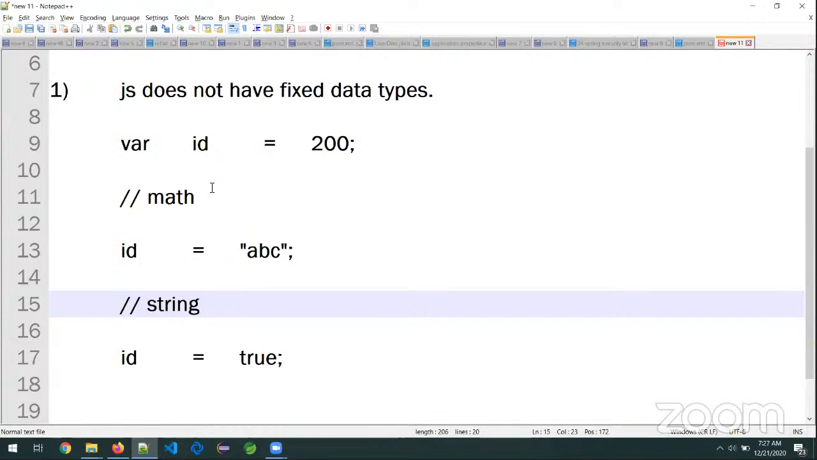JavaScript doesn't have what? Fixed data types. What is the problem of fixed data types, sir? I cannot perform valid operations, and every time I need to check whether we have the proper value or not. Sir, how can I know whether we have the proper value or not?